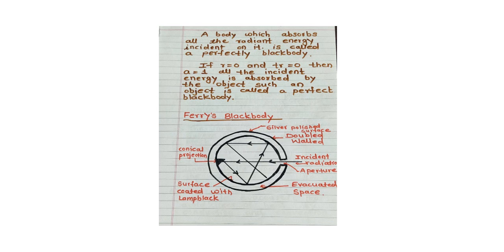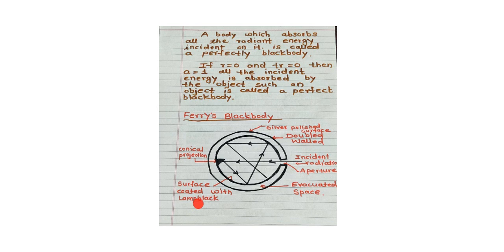Students, a hot black body emits more energy per unit area than a cold black body, and a perfectly black body does not exist in nature. However, lamp black absorbs approximately 97% of the radiant heat incident upon it, and for all practical purposes lamp black can be treated as a perfectly black body.